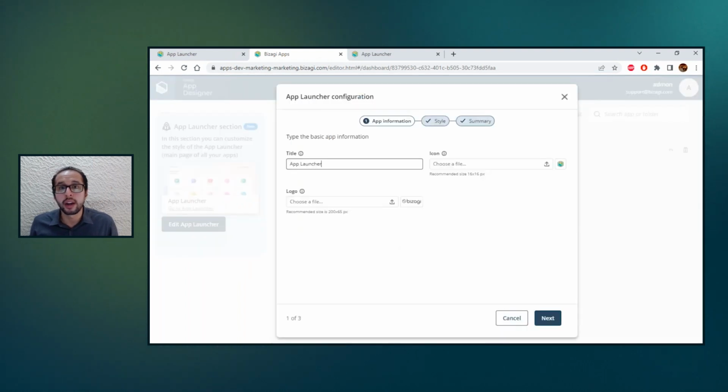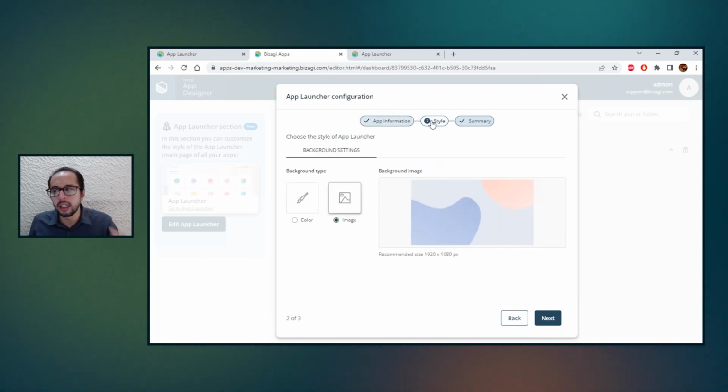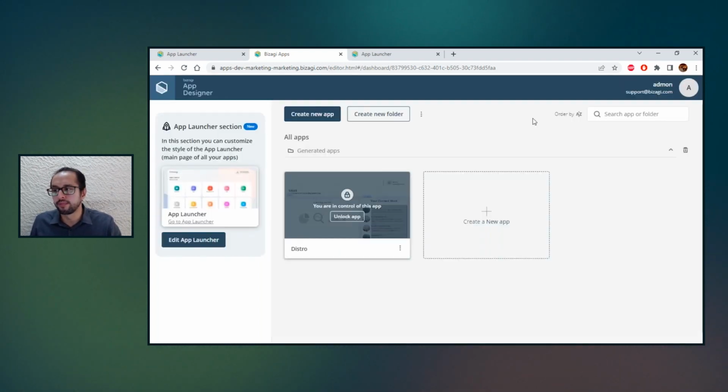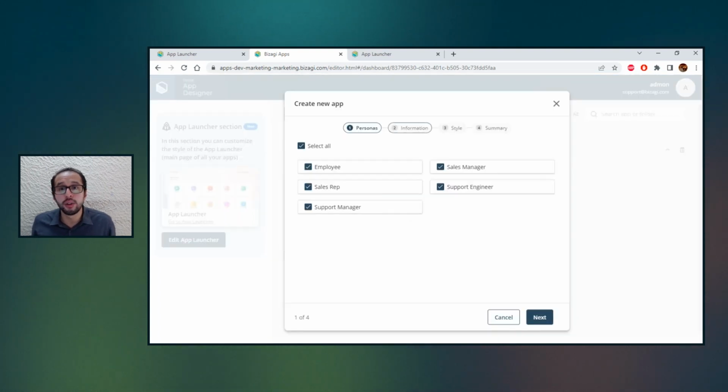I can open this wizard to change the name, the color, the icon, the logos, whatever you want to customize. But I also have my applications, and I can create an application from scratch using this create new application. And here you will have to define who this application will belong to, which are the users that will have access to this application.